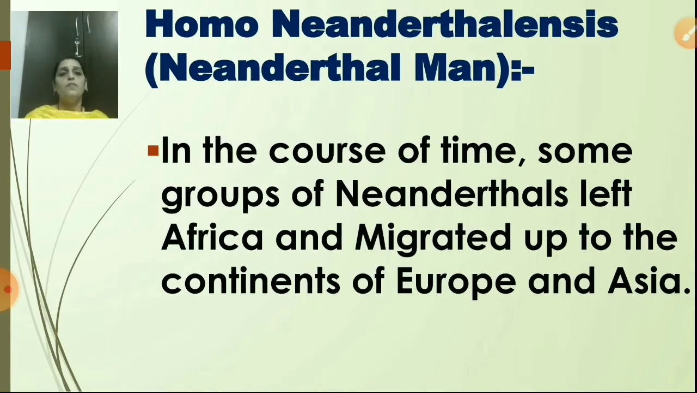In the course of time, some groups of Neanderthals left Africa and migrated up to the continents of Europe and Asia. Means, in the meanwhile, what happened? Some of the group of the Neanderthals left Africa and they started shifting to the continent of Europe and Asia. Okay.